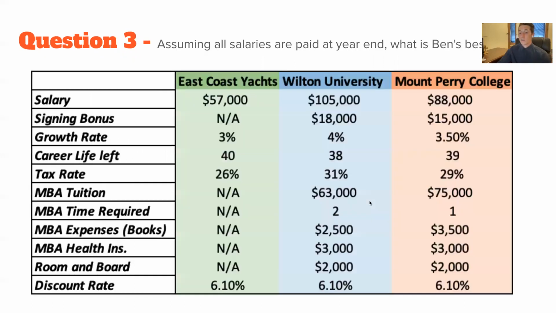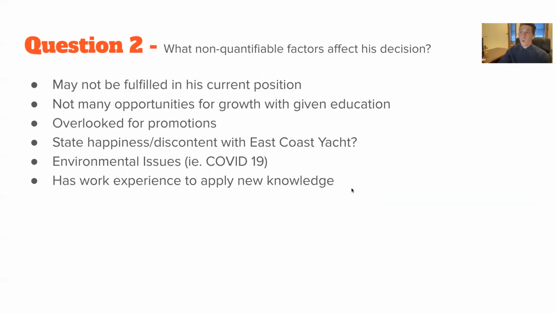The second question asks what non-quantifiable factors affect his decision. I'm sure you can relate to this because we're all in the MBA program here, and I'm sure that each one of you has your own non-quantifiable factors that made you decide to go through with the MBA program. But for Ben, he's 28, so he might actually have a family at this point. He might have a wife and kids to care for. So taking that 1 or 2 years off from receiving salary might just not be an option for him.